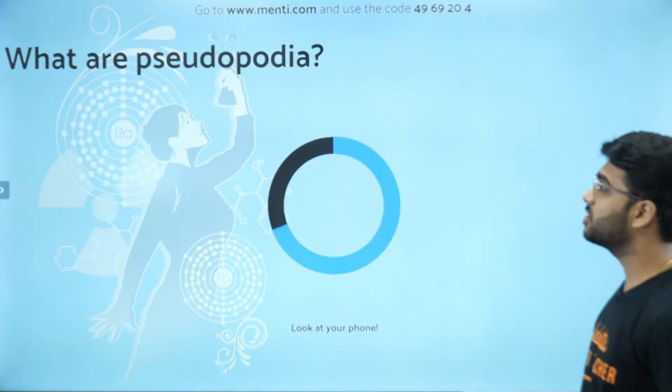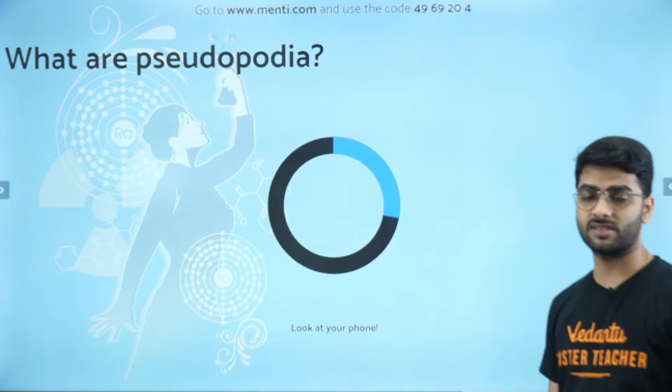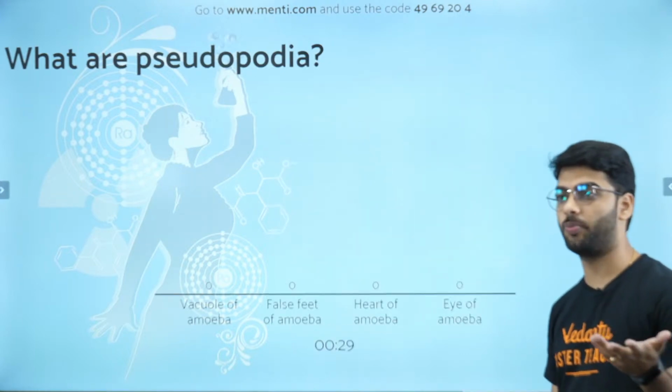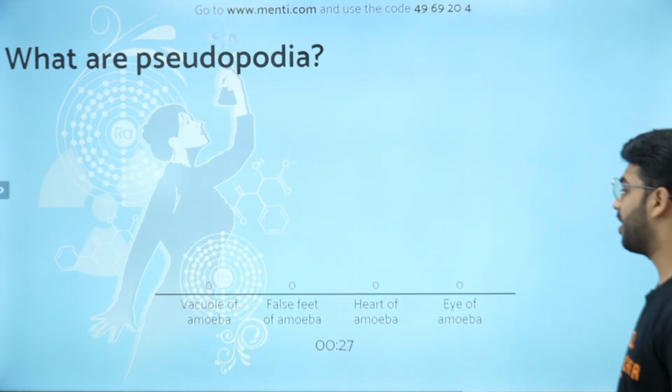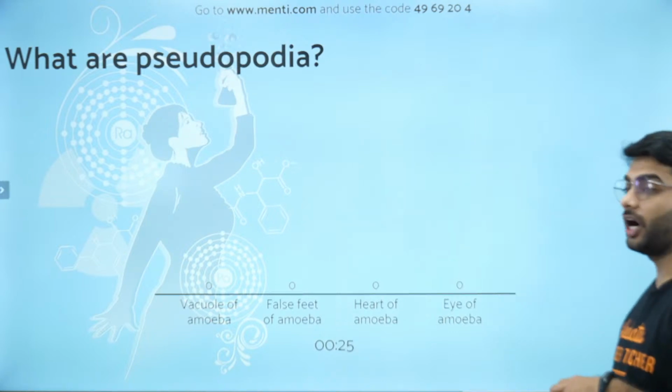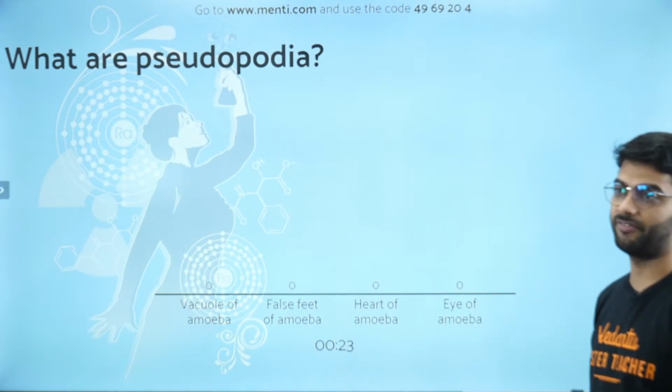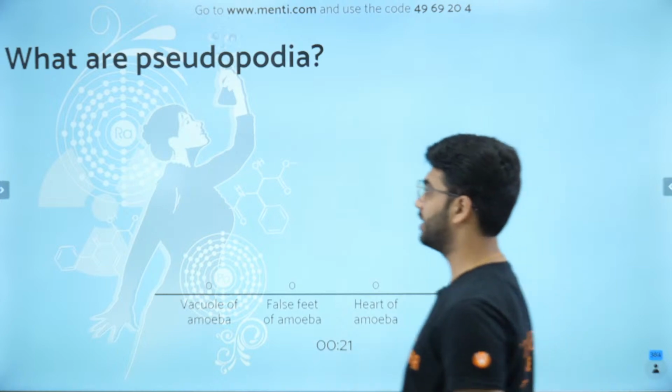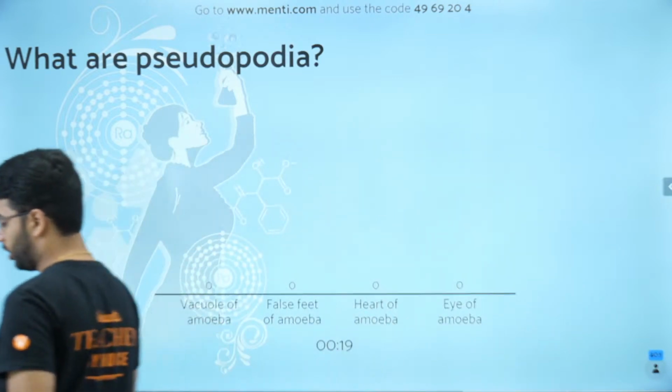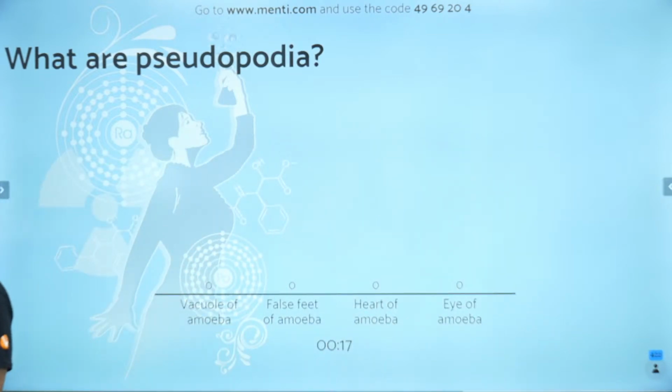So, what are pseudopodia? I've already told you this. Someone asked in the chat also, what is pseudopodia? Is it the vacuole of amoeba, false feet of amoeba, heart of amoeba, or eye of amoeba? Very easy question. What is pseudopodia? In digestion, feeding and nutrition in amoeba, we have also learnt about this. Quite easy question. Quite easy.